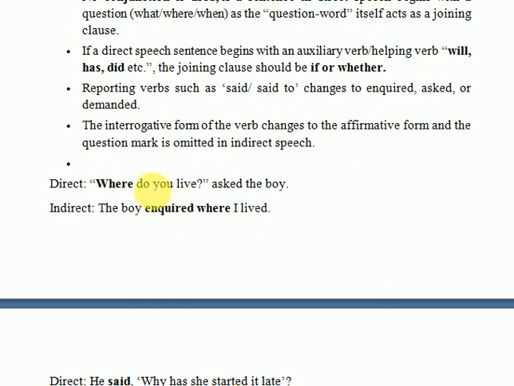Therefore we are going to remove this do, and do suggests that this is present indefinite, and according to the rules the present indefinite would get changed into the past indefinite if the reporting verb is in the past. Therefore we would write simply lived over here, and you, this is the second person pronoun, that would change into the first or the third person according to the rules. Therefore we may write here I, as well as we may write here he or she or they. This is up to us. So they both would be appropriate.